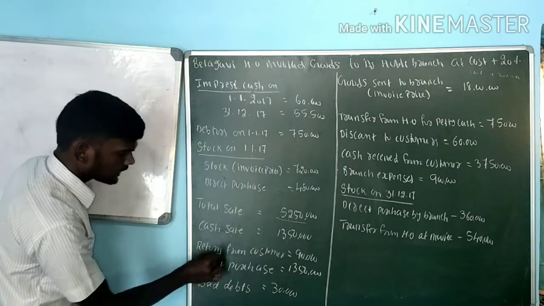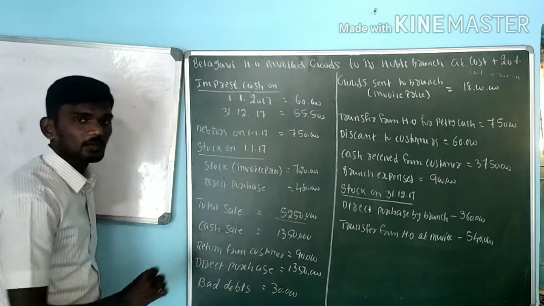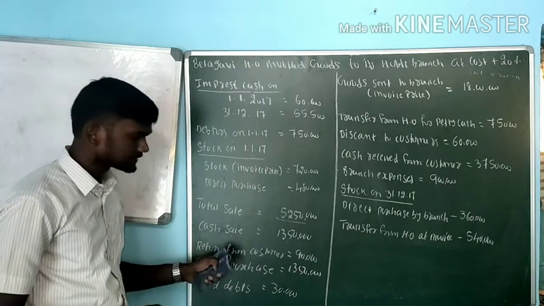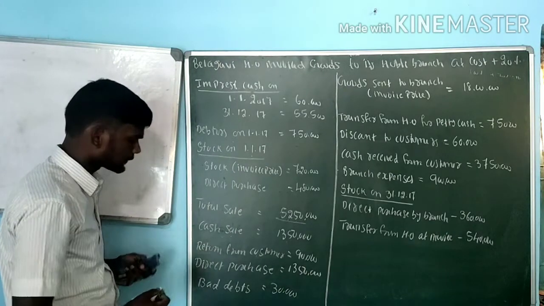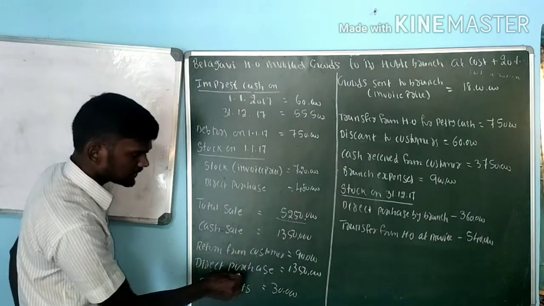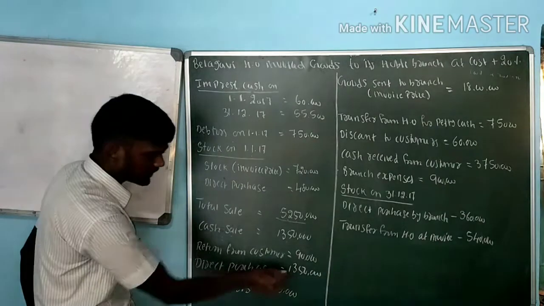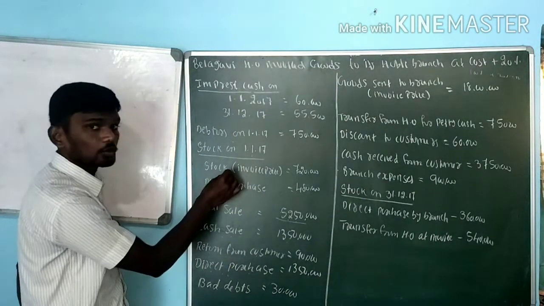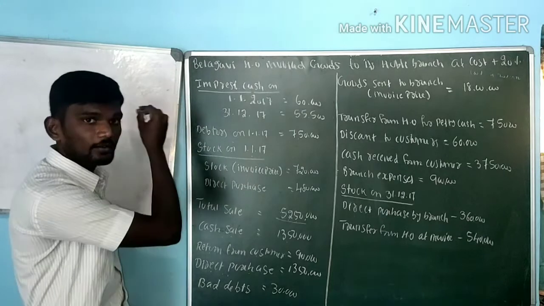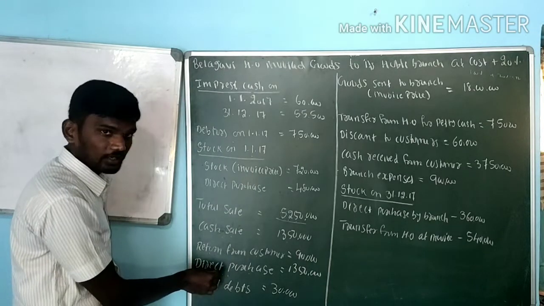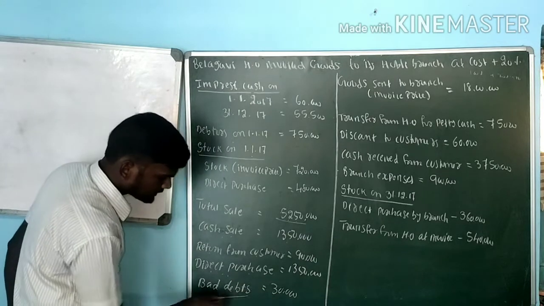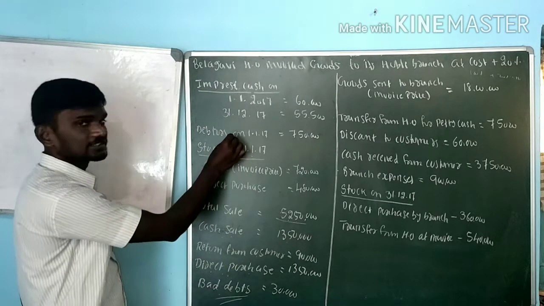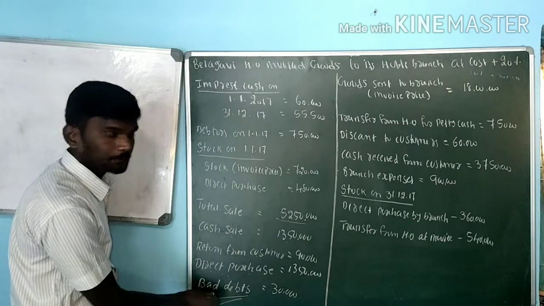Next one, return from customers is nothing but your sales return. Any sales return goes to debtors account, credit side. Next one, direct purchase 13,50,000. Direct purchase of goods, we have to record under debit side. Next one, bad debts 30,000. This bad debts we have to record under debtors account, credit side.